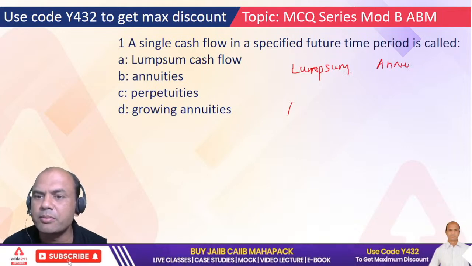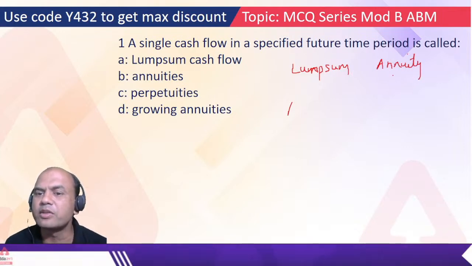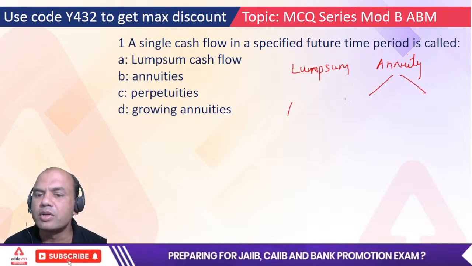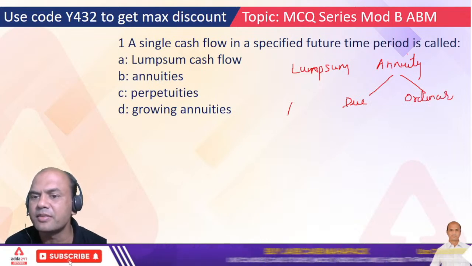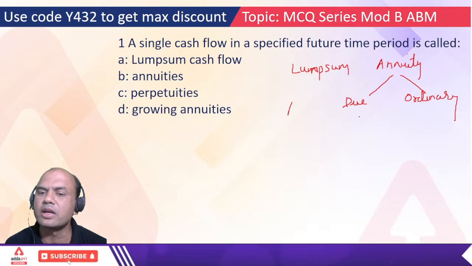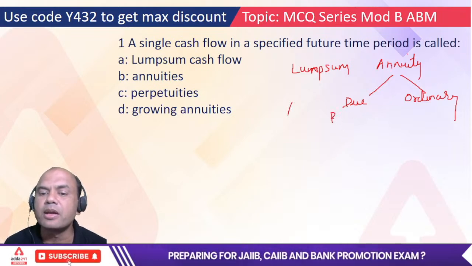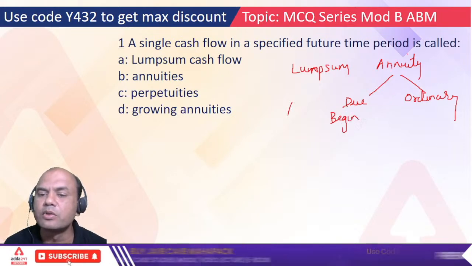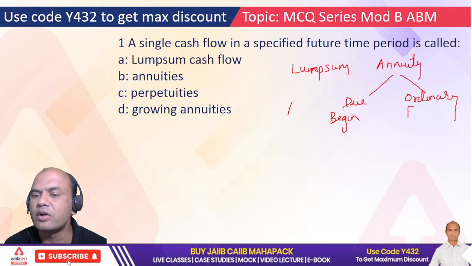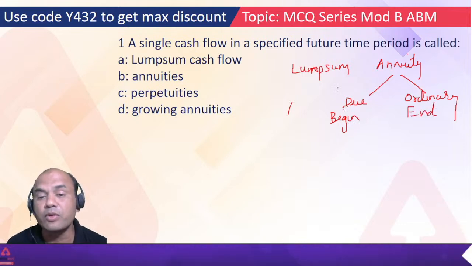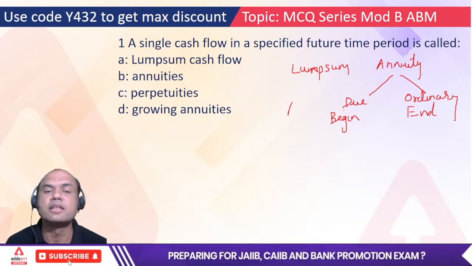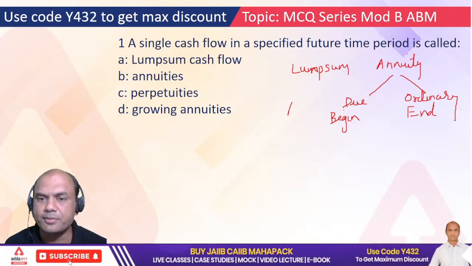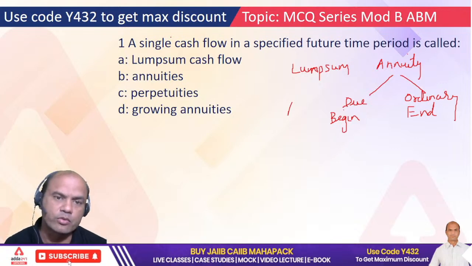Annuity, always remember this. And annuity is of two types. Which ones? Due, and second is ordinary, isn't it? Remember, in JAIIB also you have done the same thing, right? So due and ordinary. Due is the beginning of the period, and end is ordinary. There are various formulas for this. We have covered this in our earlier lectures also. So remember, these cash flows are of two types basically, lump sum and annuity. So what is the question?